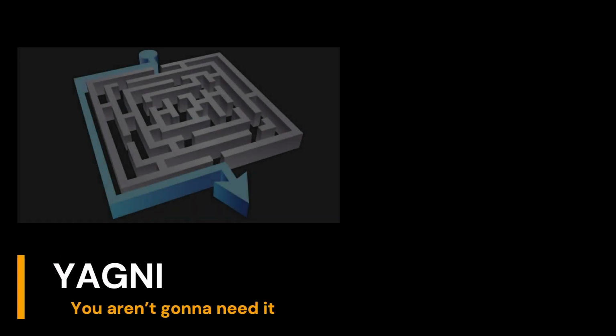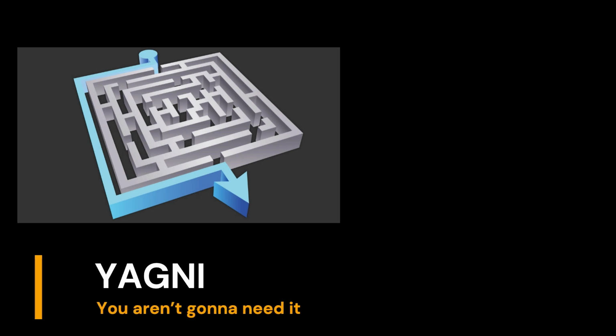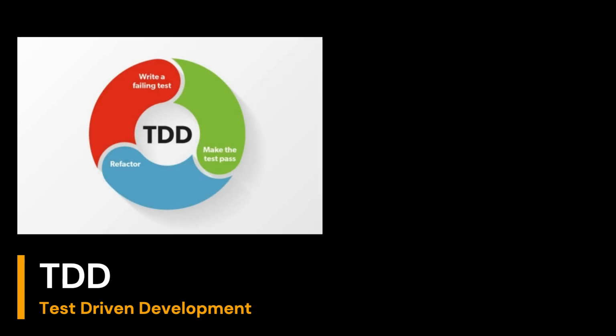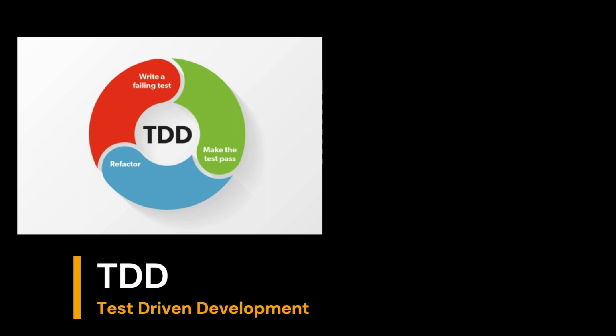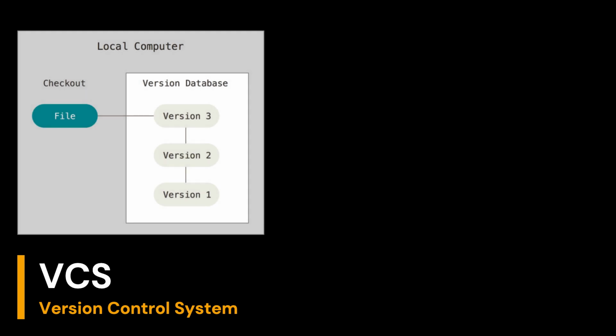YAGNI, you aren't gonna need it. Principle of extreme programming according to which you need to add things and functions only when they are really needed. TDD, Test-Driven Development. A software development process relying on software requirements being converted to test cases before software is fully developed. VCS, Version Control System, is the practice of tracking and managing changes to software code.